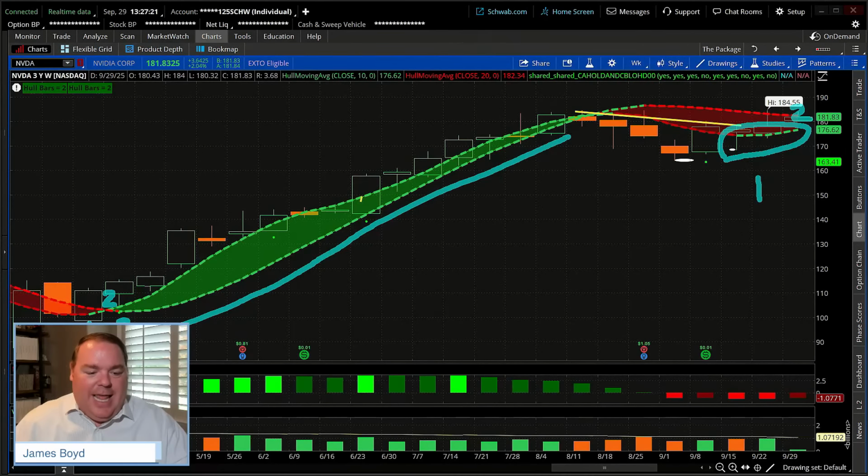I want to actually see that happen before I get in. Now, the one thing we've got to remember is we get to dollar cost average. What if we said, look, we'll get in a third if we get setup number 1, enter another third when we get 2, and enter another third when we get, let's say, 3. It's one way to do it. You could also say, look, I'll get in half if we actually get in number 2, and I'll buy the other half of the position if we get in number 3. So there are some choices here.